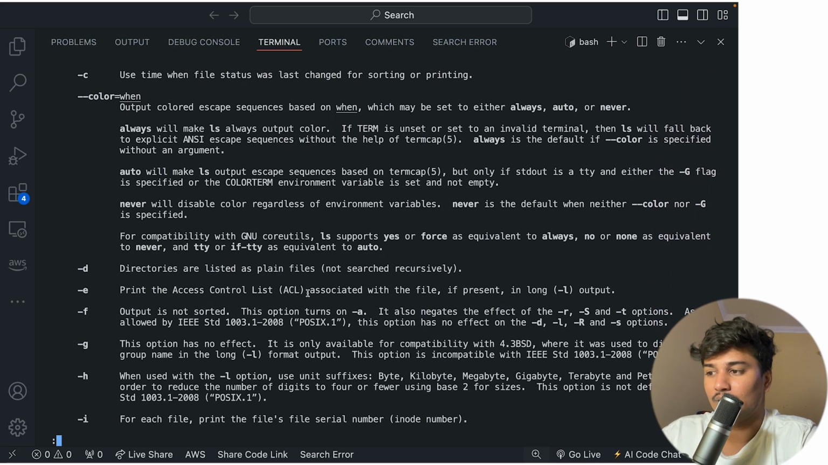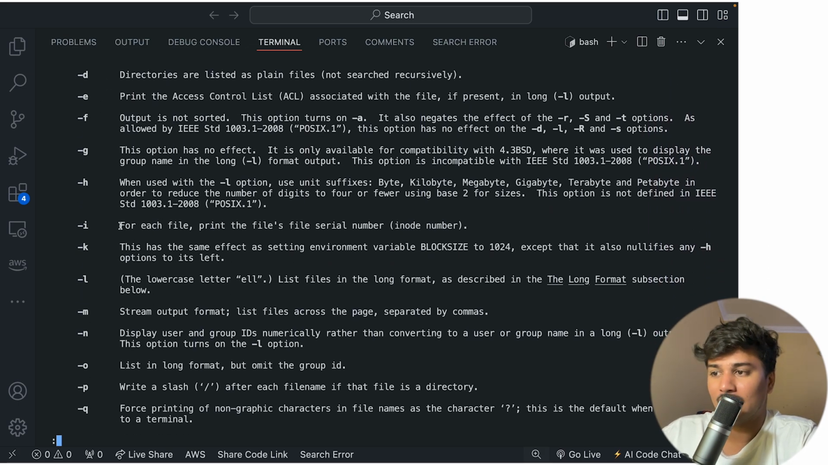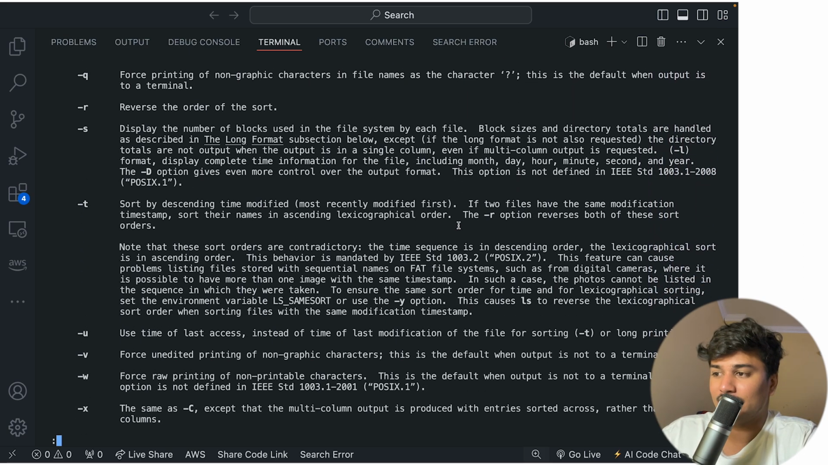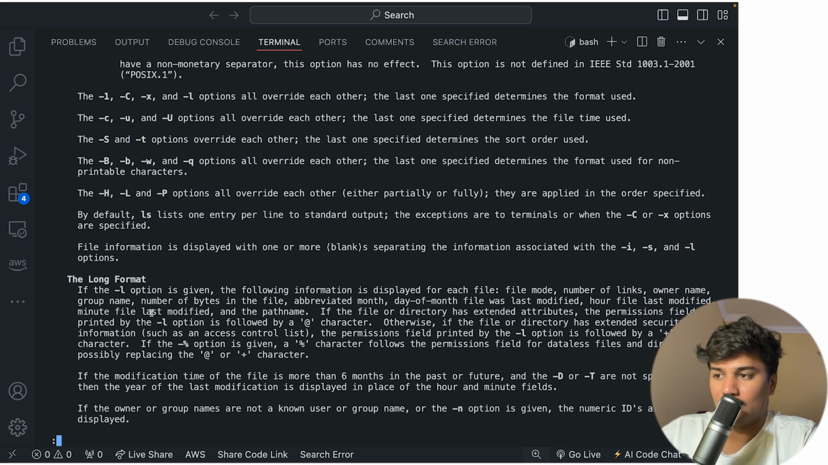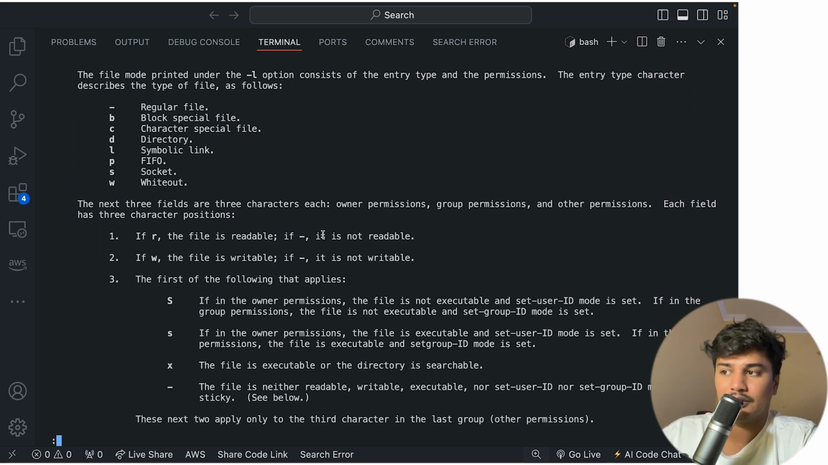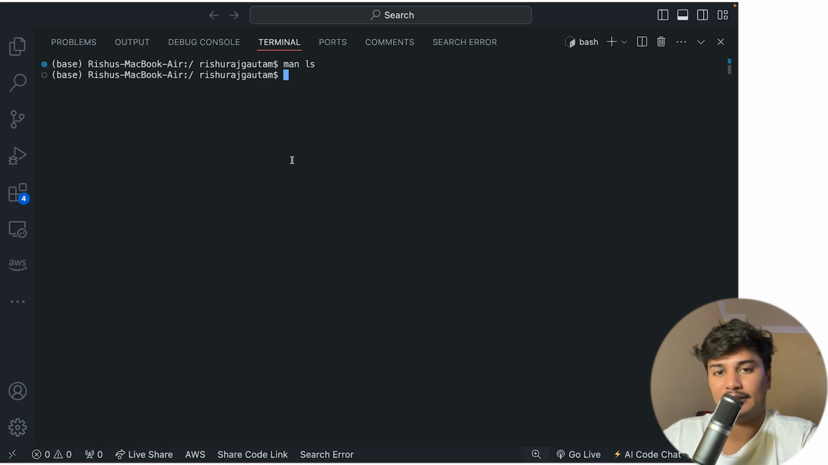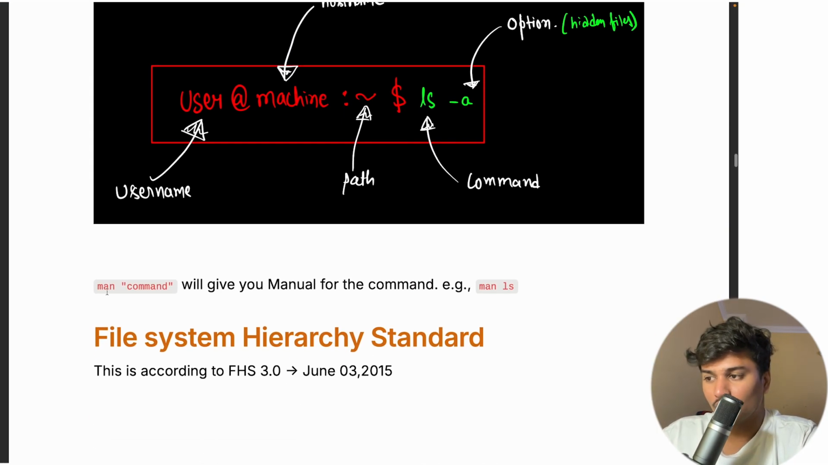Like ls is useful in so many other ways, like for each file print the file serial number, that is the inode number. Okay, so we will be going to discuss what is an inode number. So there are many things here which are very useful to us, and we are going to learn them now. This is basically the manual. To exit out, we just have to tap q, and it will exit out from the menu. So man command will give you the manual for the command, example man ls.